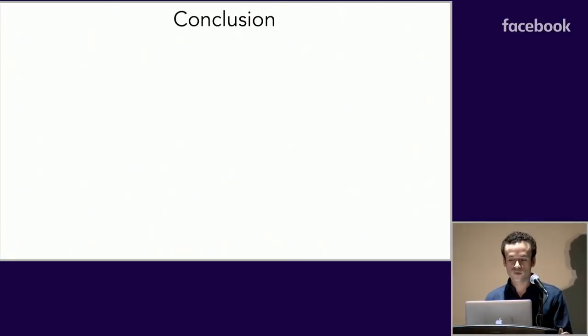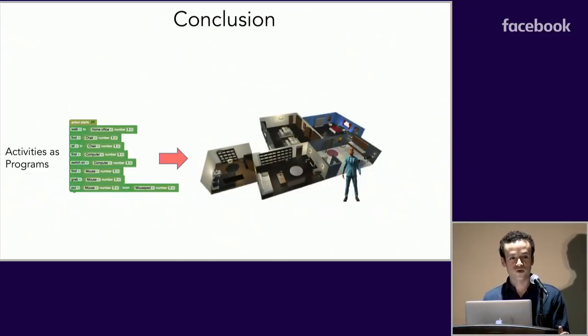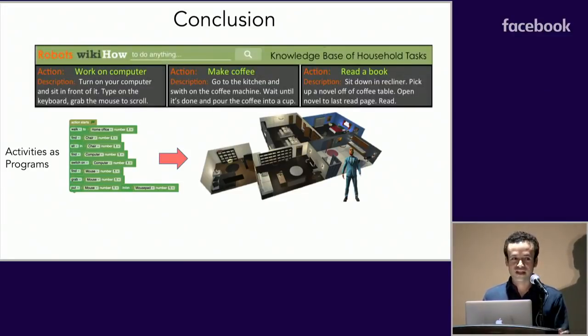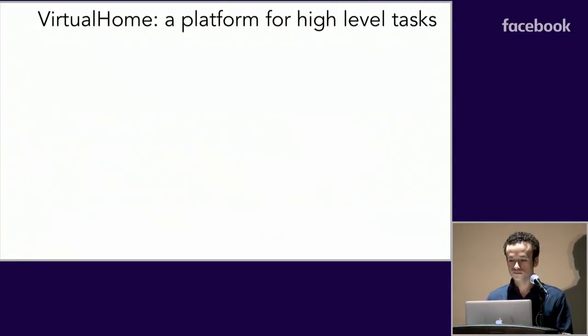To summarize, we propose to represent complex activities as programs, and designed a simulator where these programs can be executed to generate these complex activities. We want to get diverse actions that are made by agents. So we crowdsource a data set of multiple activities with programs representing each of those activities. And using our simulator, we created videos that represent these activities. Again, we want people without any programming experience to be able to drive these agents. So we designed models that can go from descriptions or video demonstrations back to these programs.